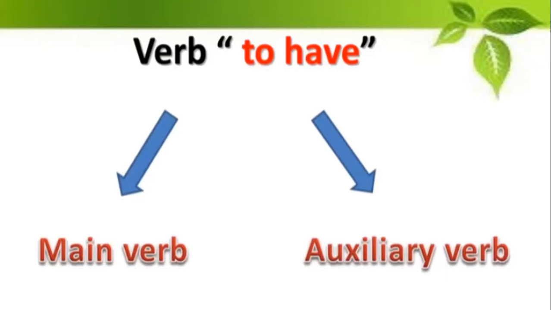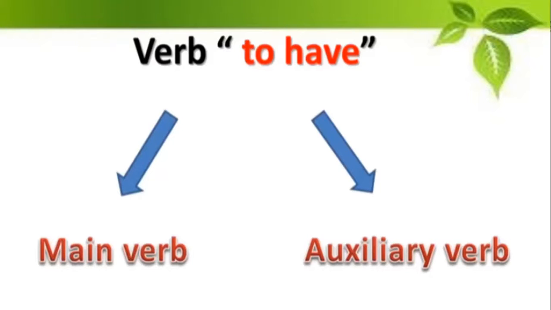So read what is written here. The verb have can be used as a main verb and as an auxiliary verb. So children, the verb have has two functions, or it can be used in two ways.